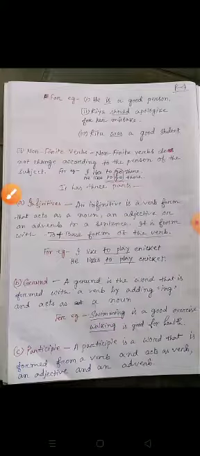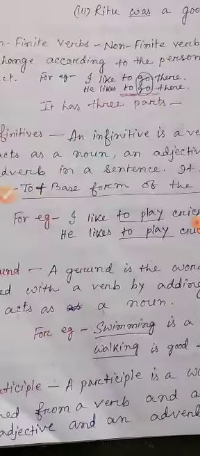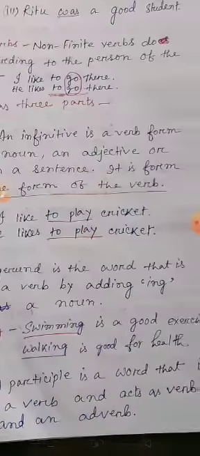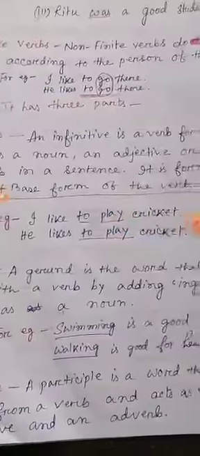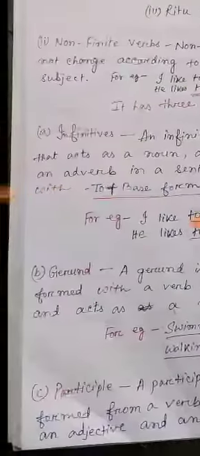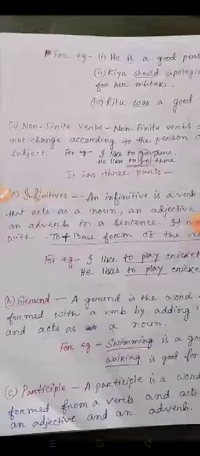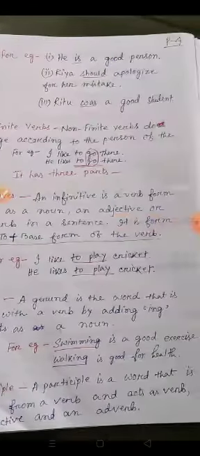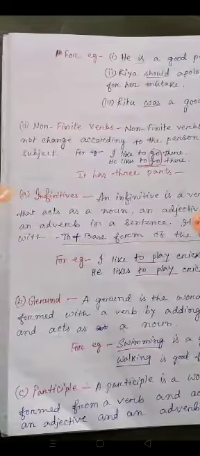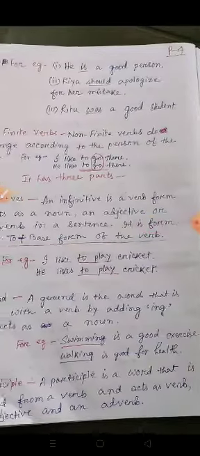Coming to the next, participle. A participle is a word that is formed from a verb and acts as a verb, an adjective or an adverb.